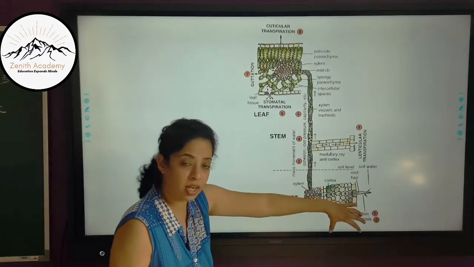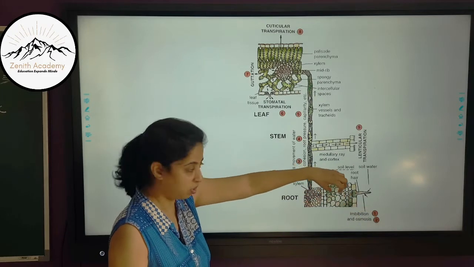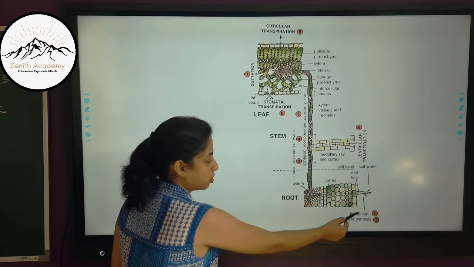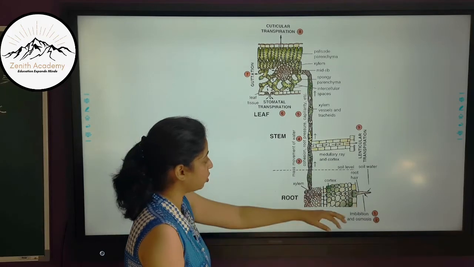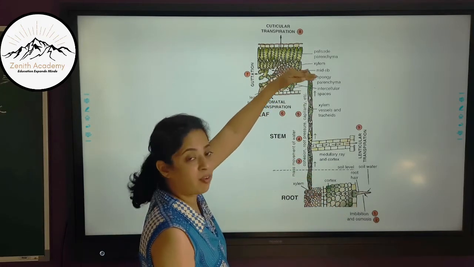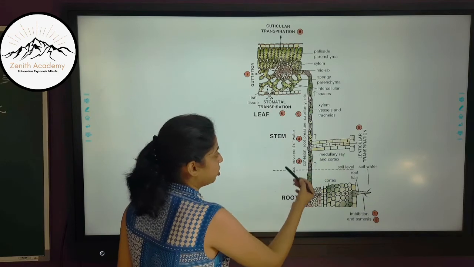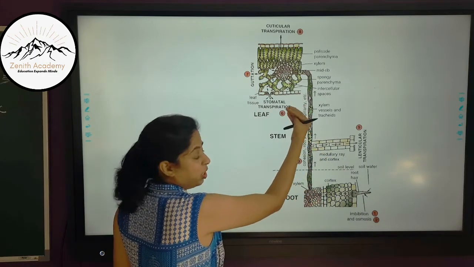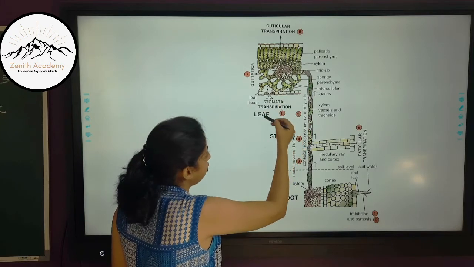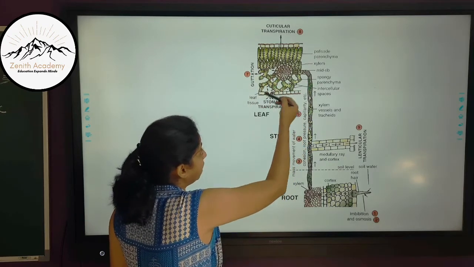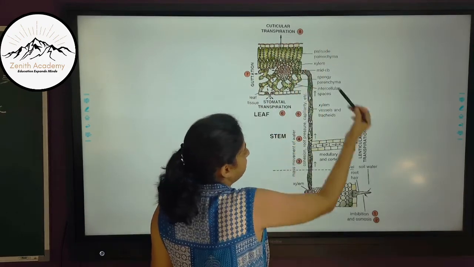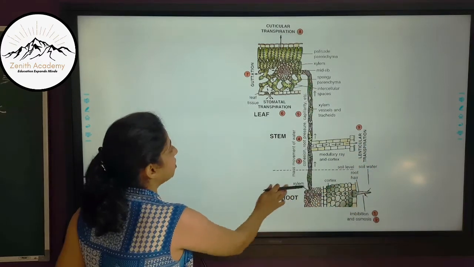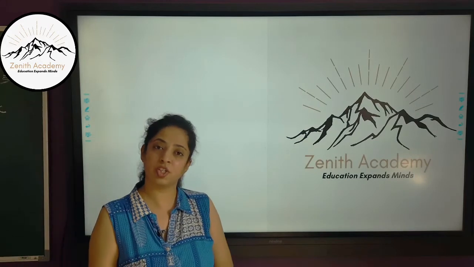So the water is absorbed from the root. The root hair absorbs water by two processes, imbibition and osmosis. Then it travels up the stem through the processes of cohesion, root pressure and capillary action. Then the water is lost to the atmosphere through stomatal transpiration, guttation, cuticular transpiration and even lenticular transpiration. So we have summed up the whole of transpiration for you.